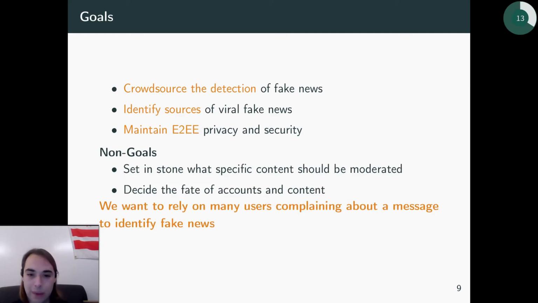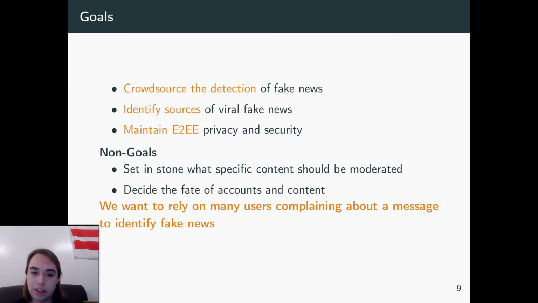Some non-goals are setting in stone what specific content should be moderated. So beyond saying moderating fake news, we don't really want to say, okay, this specific thing is fake news or that specific thing is fake news. Beyond that definition we gave, we're trying really not to get into what is and isn't fake news. And we're just going to let the users actually decide that.